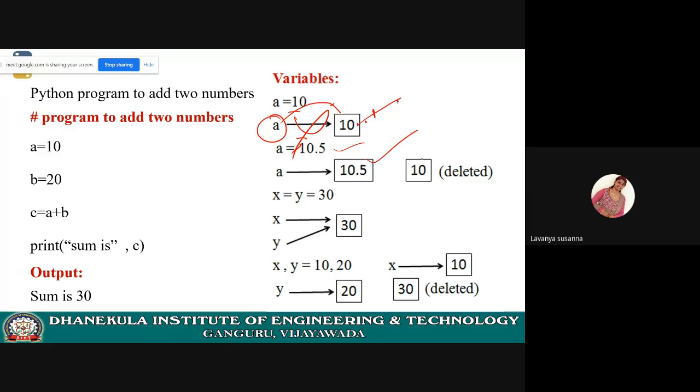Now no variable is referring to this object 10, right? The garbage collector will delete this 10, because if you are not referring to this object 10 in your program, that means no variable is referring to it. So integer, float, and complex data types are considered to be immutable. You cannot change these values.